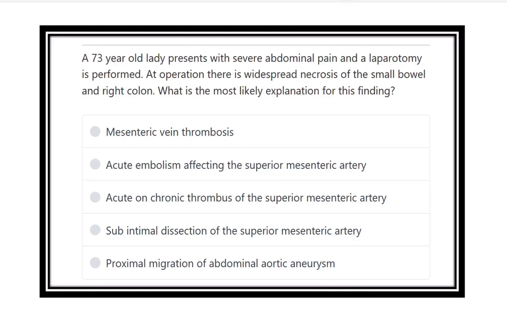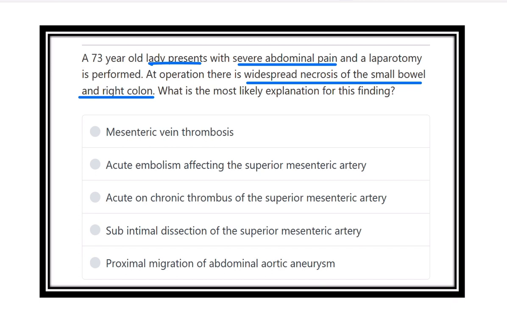A 73-year-old lady presents with severe abdominal pain, and a laparotomy is performed. At operation, there is widespread necrosis of the small bowel, including the right colon. What is the most likely